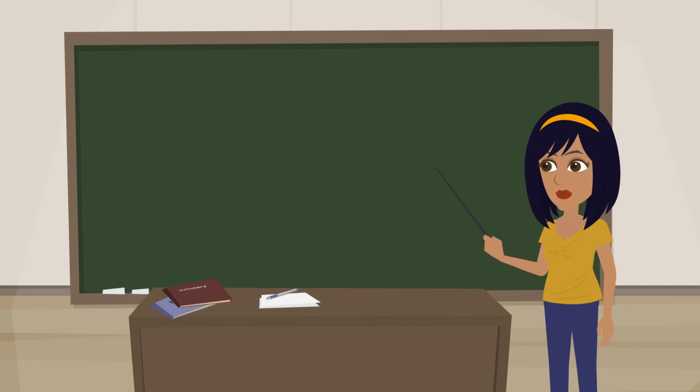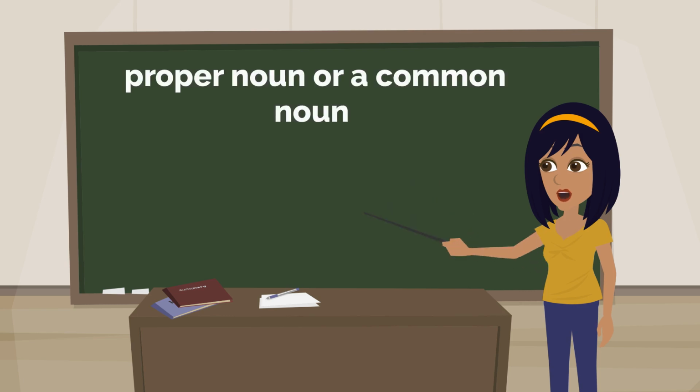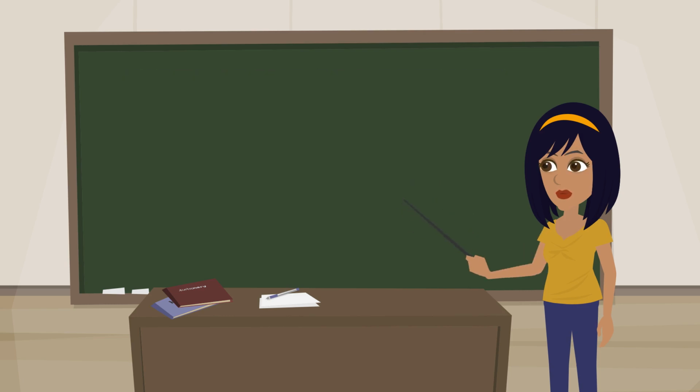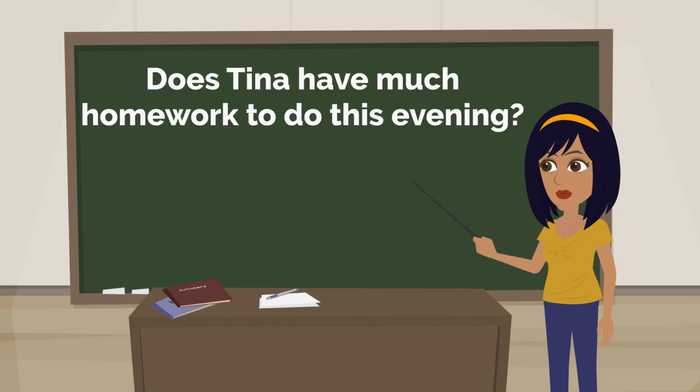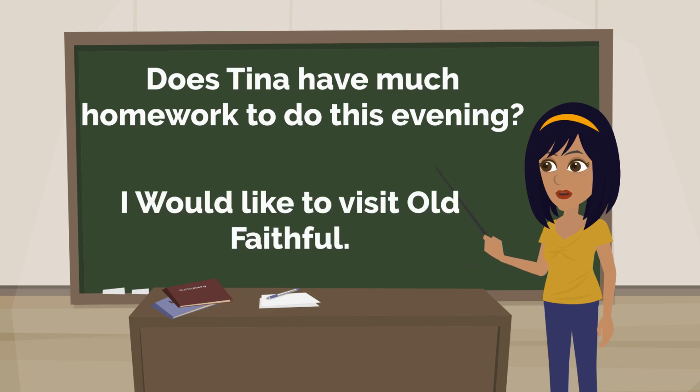One important distinction to be made is whether a noun is a proper noun or a common noun. A proper noun is a specific name of a person, place, or thing and is always capitalized. Let's see an example. Does Tina have much homework to do this evening? Tina is the name of a specific person. I would like to visit Old Faithful. Old Faithful is the specific name of a geological phenomenon.